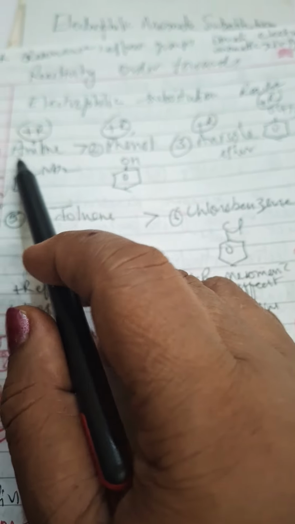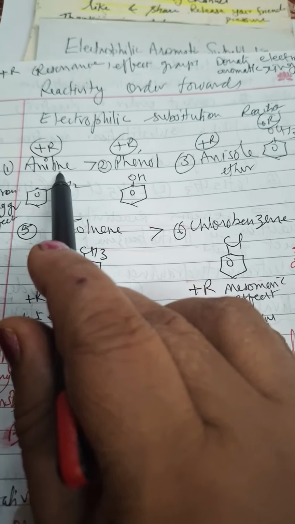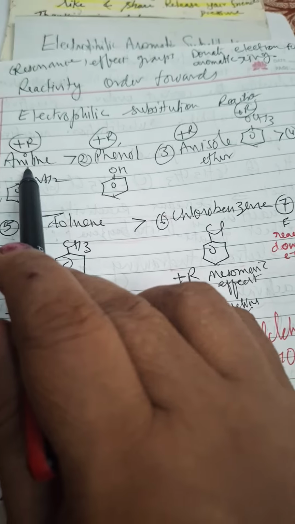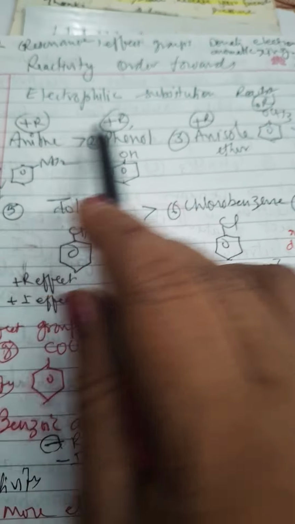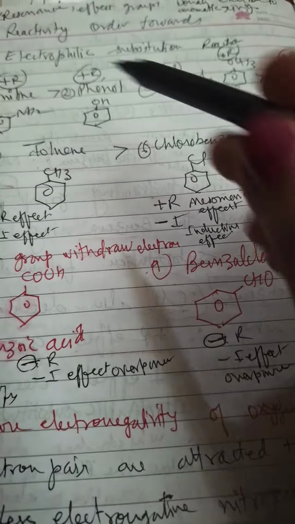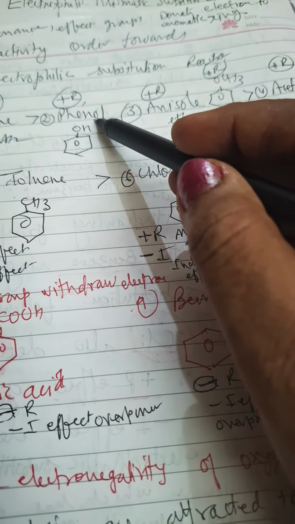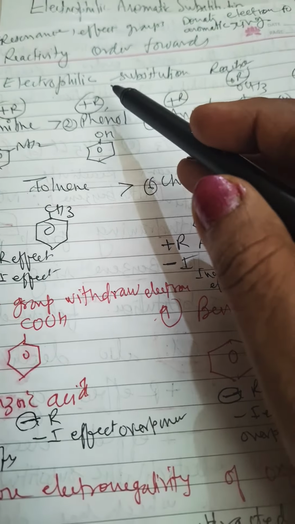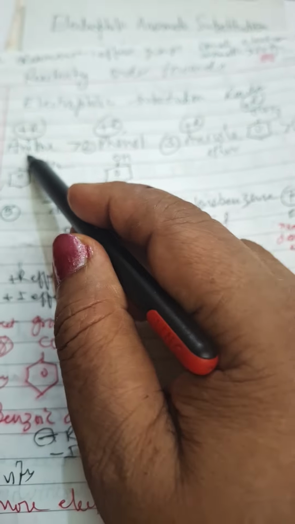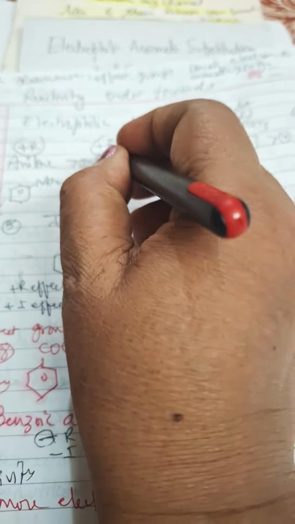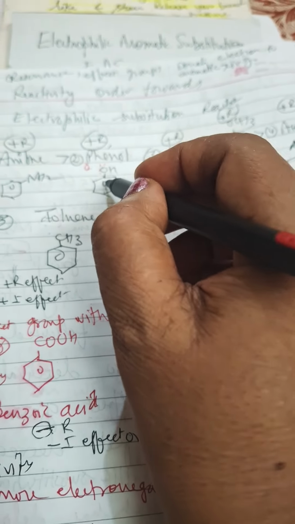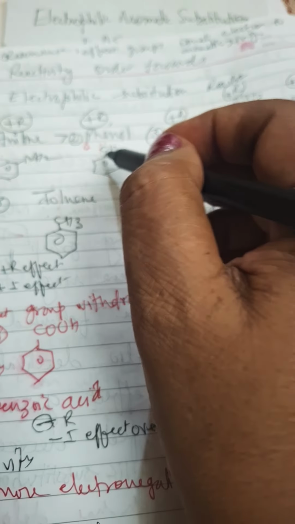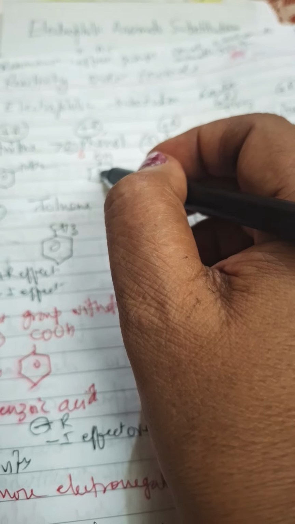So here the first, or best, is aniline. It undergoes electrophilic substitution reaction very readily among all these ten. Second goes to phenol. Nitrogen is less electronegative than oxygen, so oxygen will hold the electron pair tightly and will not easily donate it to the benzene ring.